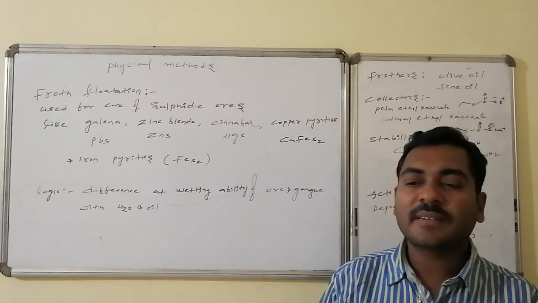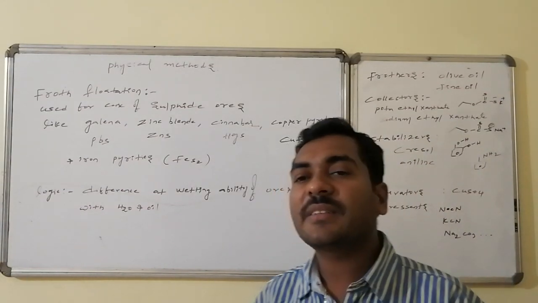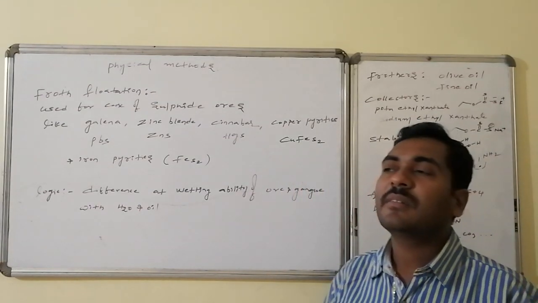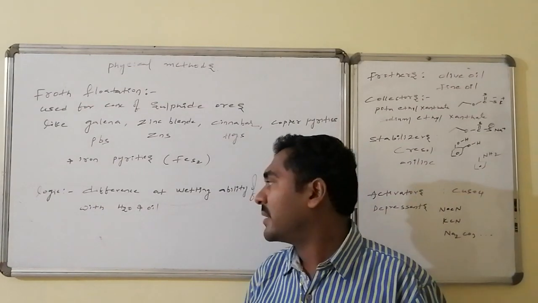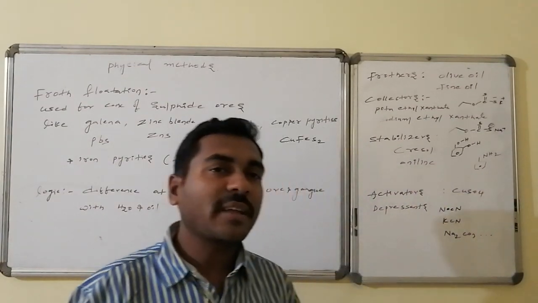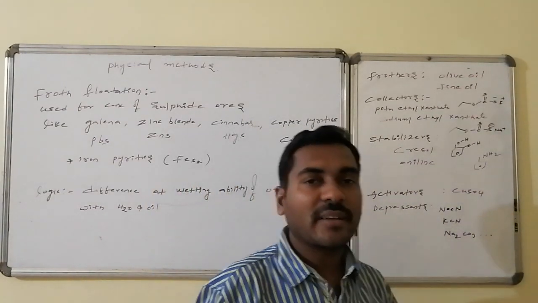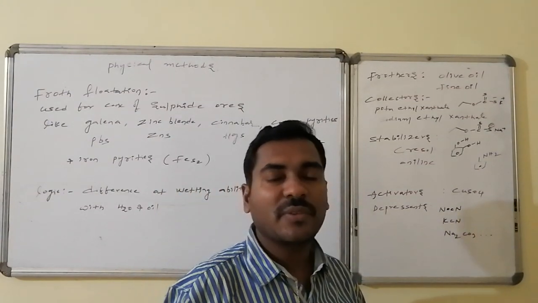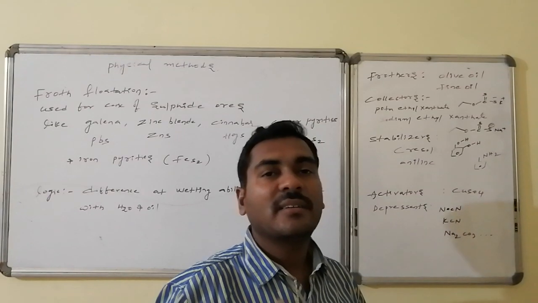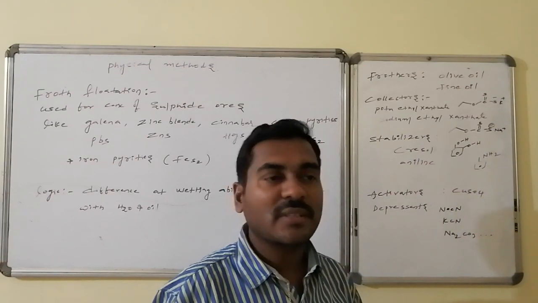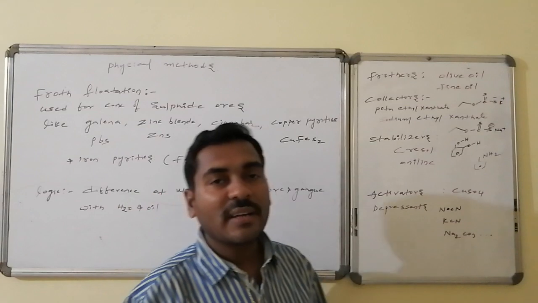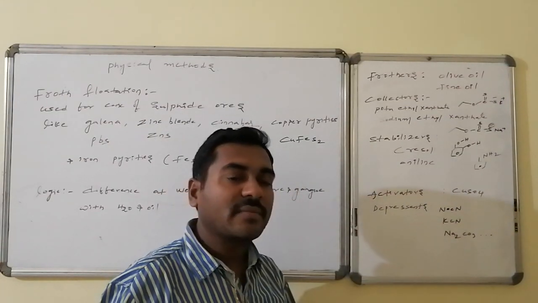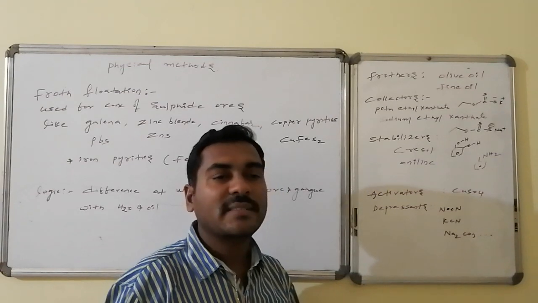The logic is that there should be a large difference in the wetting abilities of the ore as well as the impurities, nothing but gangue, with water as well as pine oil. Here some technical words and the corresponding examples are there. Frothers, we use them to generate the froth. We are adding some substances externally to the water. Those are said to be the frothers. Frothers are either olive oil, otherwise pine oil is used. Whereas collectors implies whatever the gangue ore particles are there.